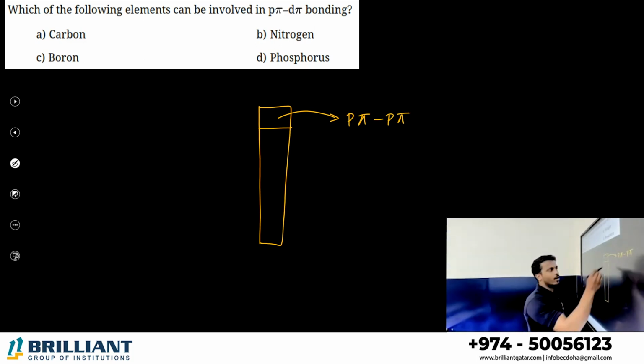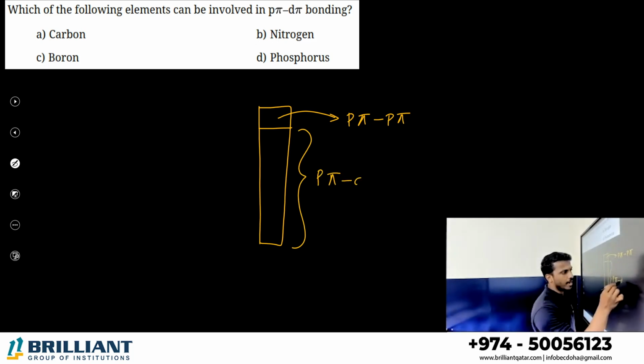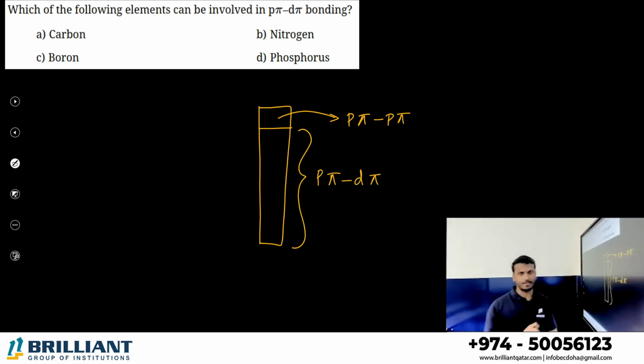But from the next element onwards, d orbitals start, so it can create p pi d pi bonding. Study like that. The first element in every group doesn't contain d orbitals, so it can make only outermost p-p overlapping. But from the next element onwards, d orbitals start, so it can form p pi d pi bonding.